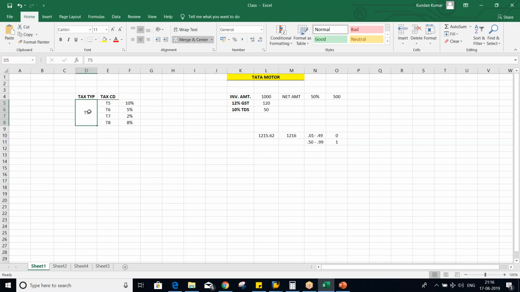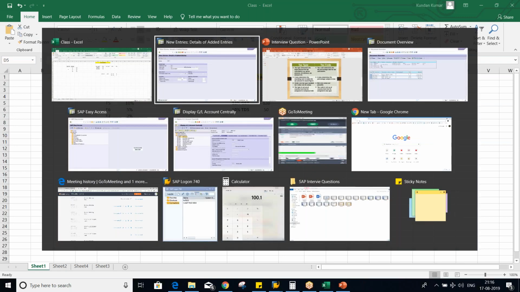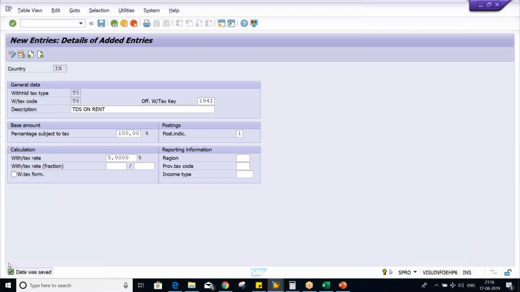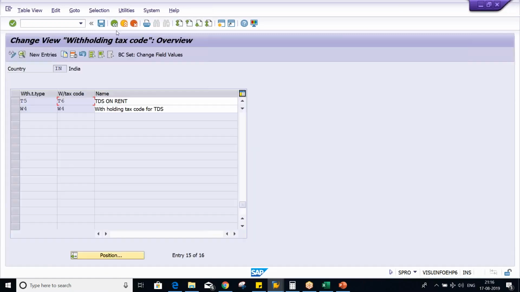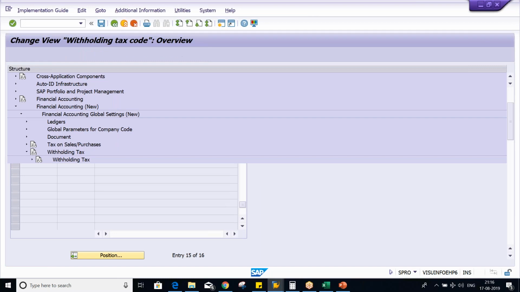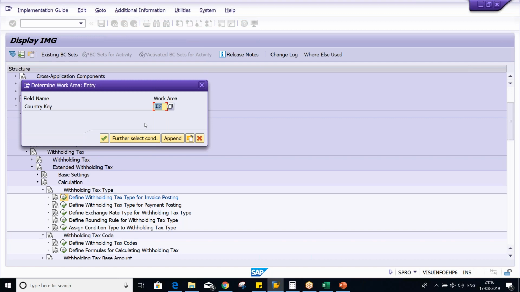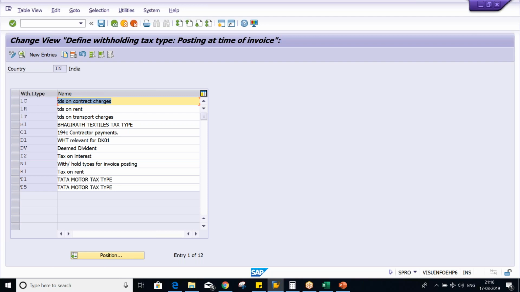Okay, so under one tax type we can set up multiple tax codes, right? But vice versa is not possible. Now the last one, in the sense the fourth one: tax type is set up at country level but assigned to company code. I'll tell you guys, whenever you are going to set up a tax type, it is always going to be set up at country level. Keep in your mind. Okay, here if you click on define withholding tax, the system is asking first for the country key. It means it is set up at country level only.